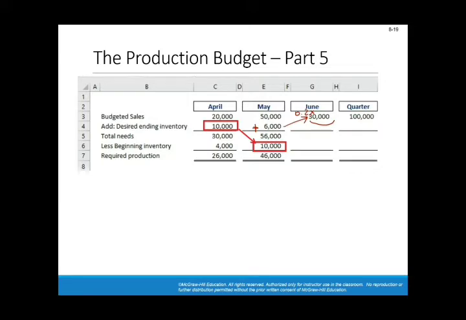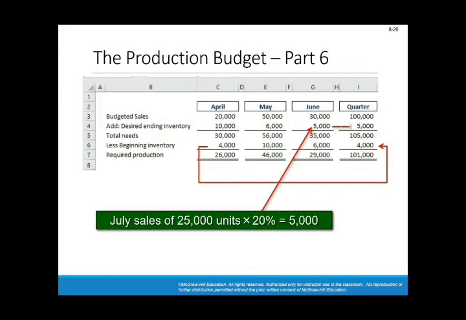Minus whatever you had in your ending inventory in April, which is the beginning inventory in May. So the beginning inventory in May is the ending inventory in April. Think about it this way. On the 30th of April at midnight, you had 10,000 units. The next day, which is the beginning of May, your beginning inventory is 10,000 units, which was the ending inventory of the previous month.